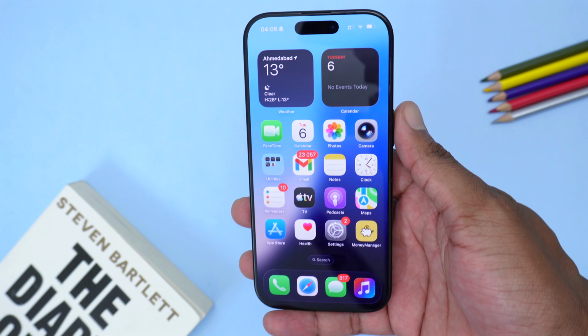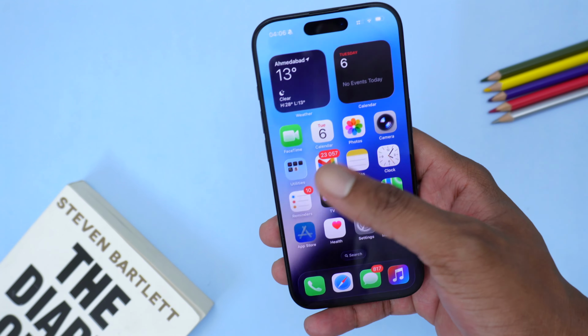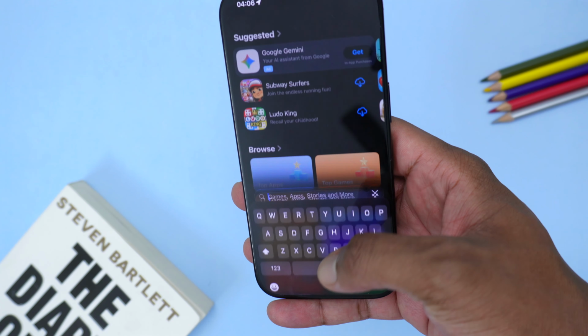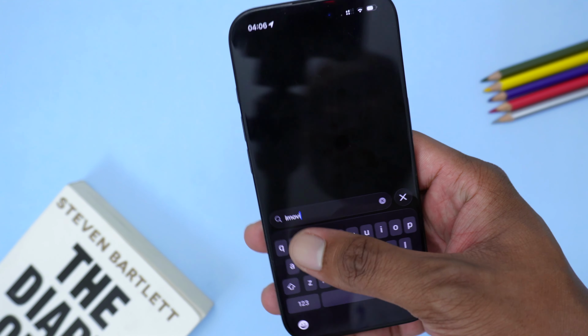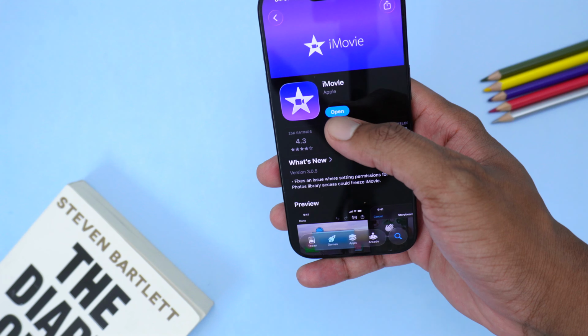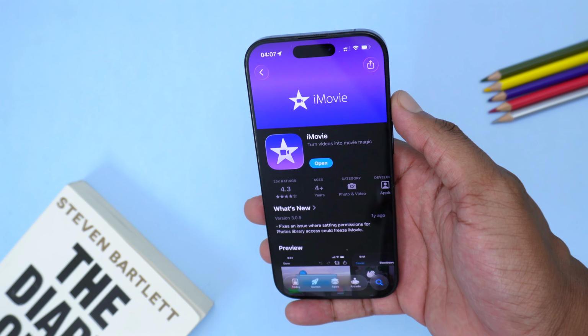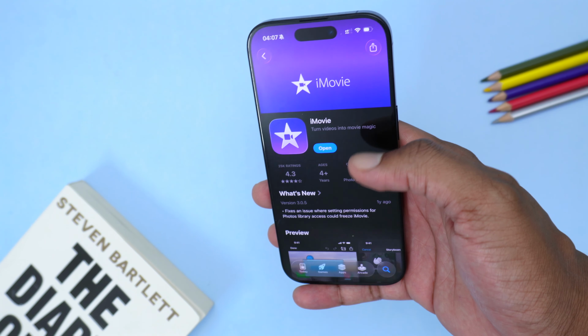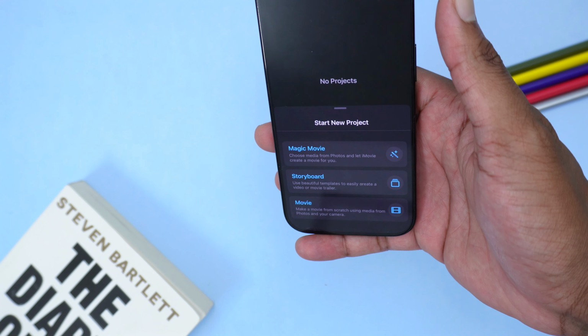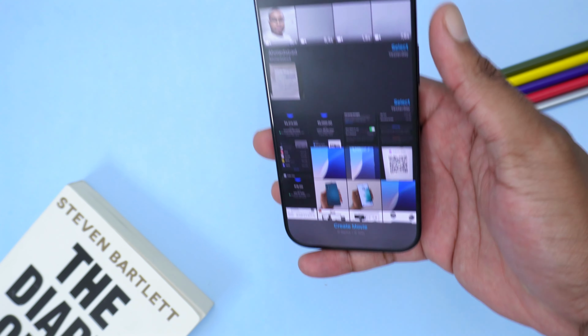For that to happen, you need a video editor app. So you're gonna hop into App Store and I do recommend you guys to download this app, which is known as iMovie. It's pretty simple and it's a free app. So this is the app in here, iMovie. I'm gonna tap here to open or to download in case you haven't downloaded it yet. In my case, I've already downloaded it, so I'm gonna tap on open and then next up we'll tap here on a movie to start a new project.